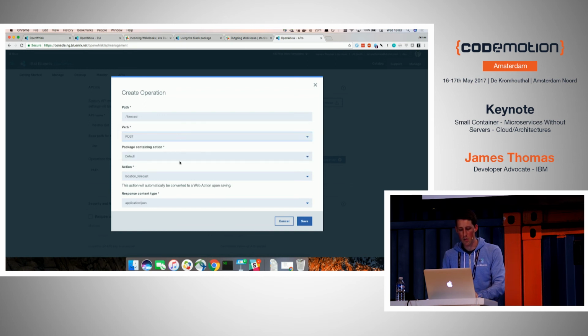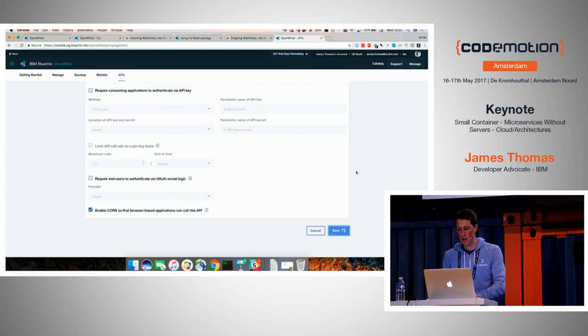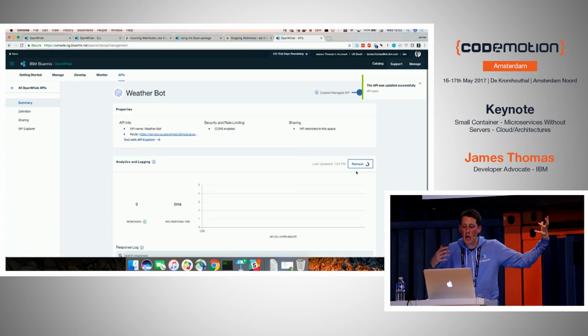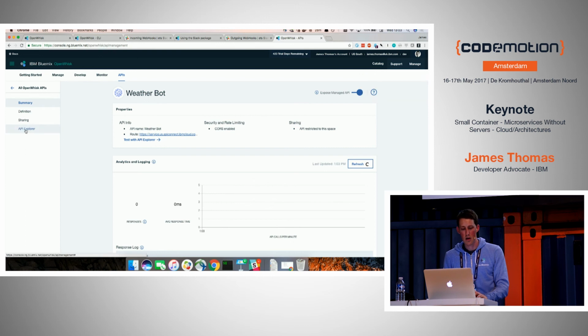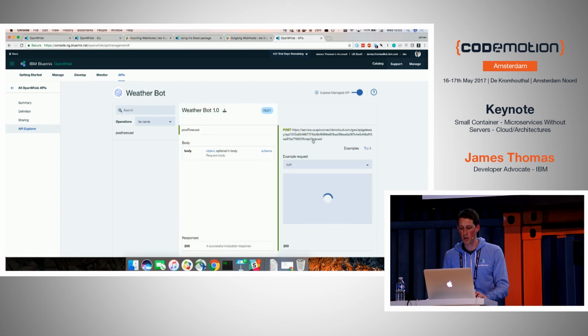Like that. It will say, OK, what do you want to call? And I want to call my serverless function. I click Save. I come down to the bottom, click Save. And this is going to create my public API endpoint that I can use. It's going to call my serverless function on demand without exposing my keys to the world. So now if I go to API Explorer, it should give me my endpoint. I can post that into the box, and then it should work.